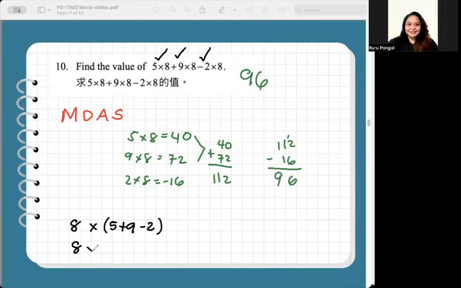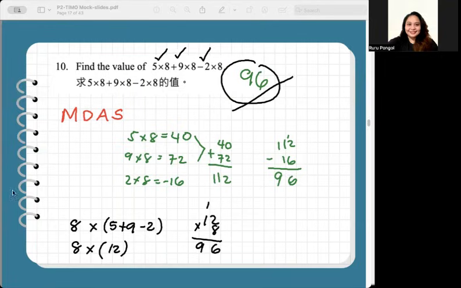So that's 8 times 5 plus 9, 14 minus 2, 12. If we multiply, 12 times 8, 8 times 2, 16, 8 times 1, 8 plus 1, 96. So this is the correct and final answer.